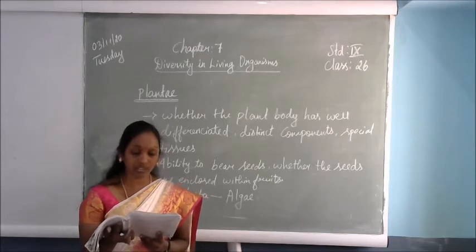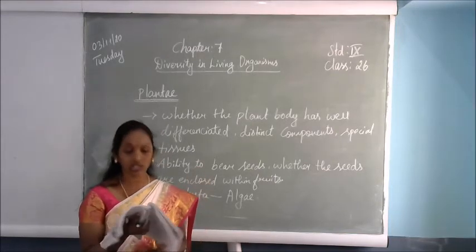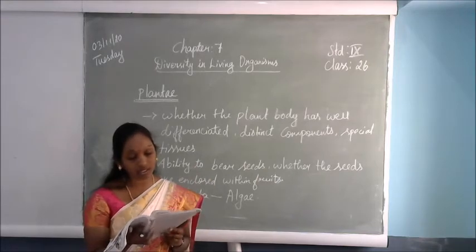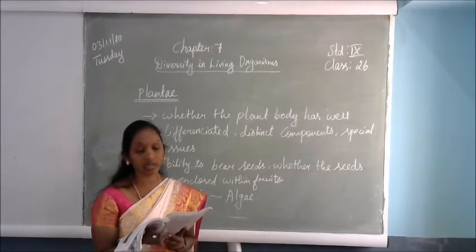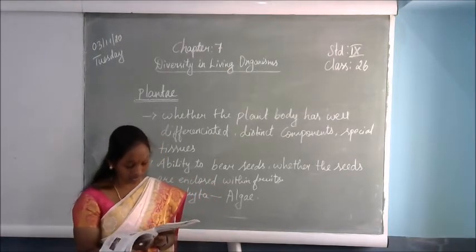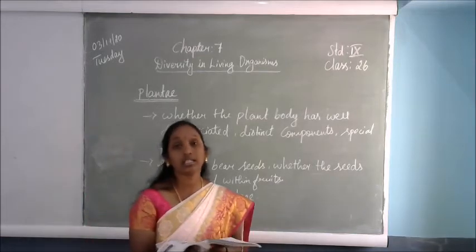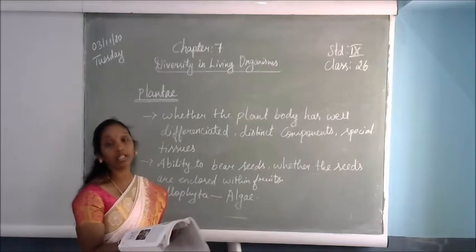There is no differentiation into stem or roots, nothing there. That is only the whole body structure. In Ulothrix, you see there are no different leaves, only one stick-like stem is present. Even in Chara, a leaf-like structure is present. The whole plant body is like that only.